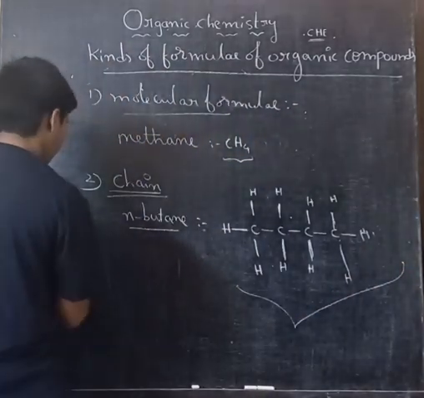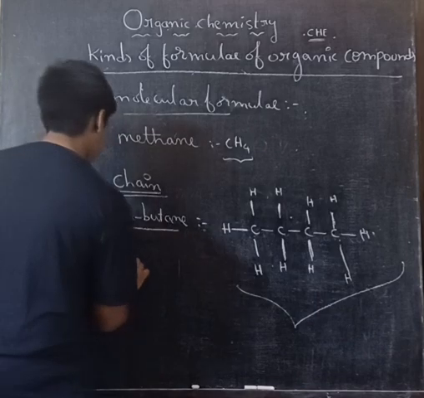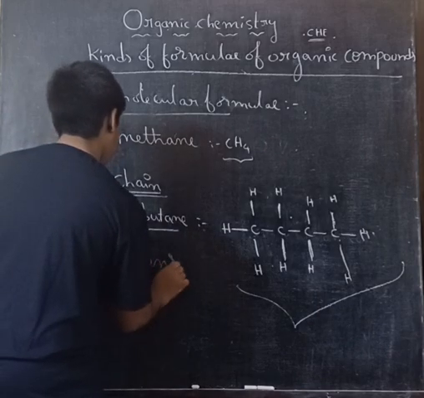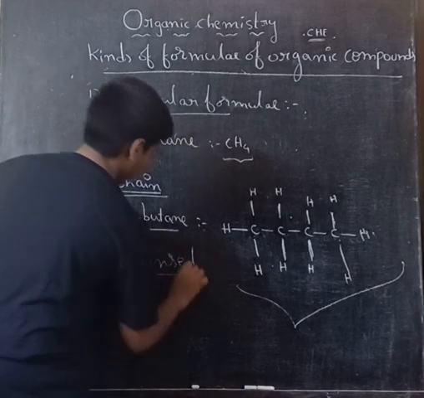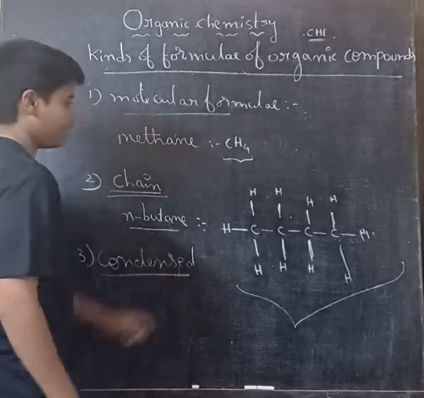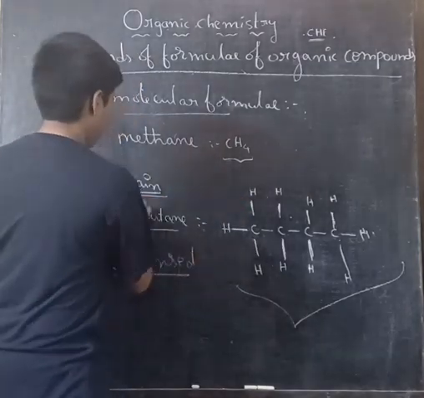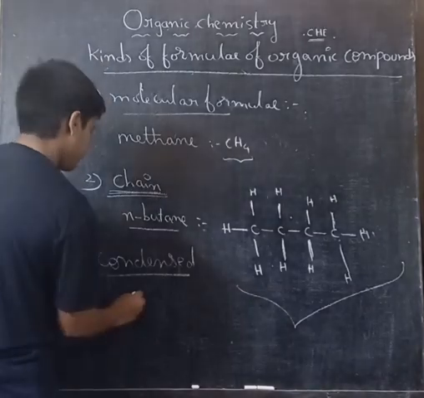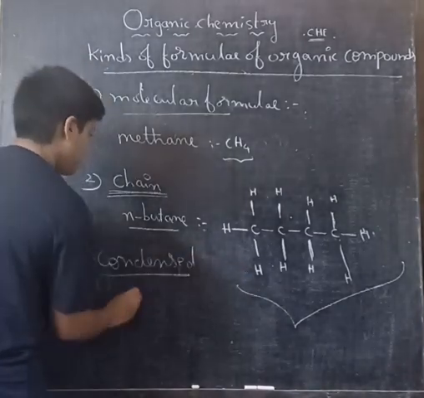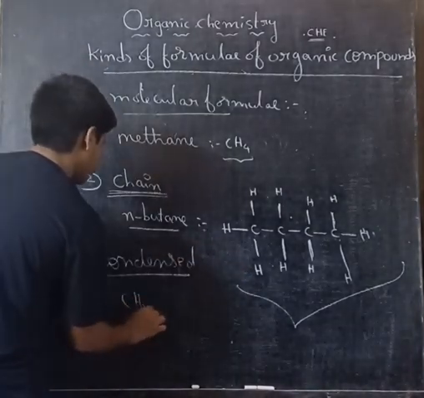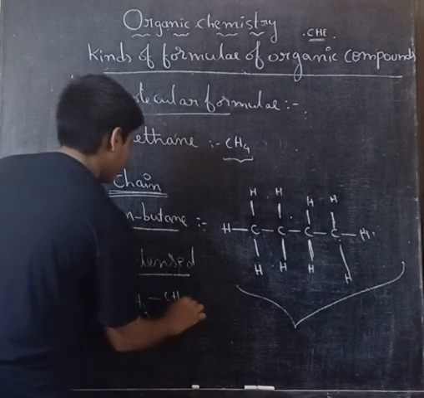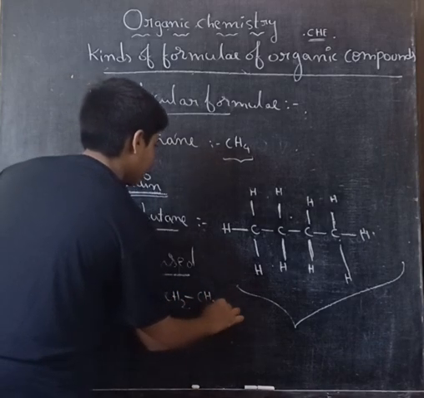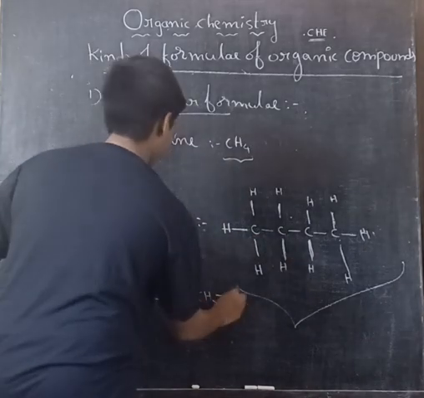And the next one, condensed form. Condensed form means the chain form is converted simply. N-butane can be represented like this: CH3, CH2, CH2, CH3.